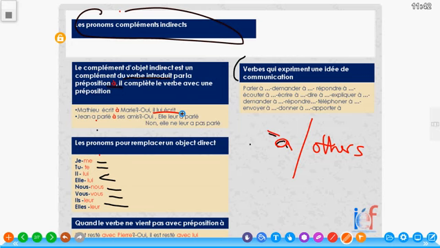Donc, this is now the end of the class today. I hope you will now be able to complement verbs. You'll be able to express and then relieve yourself of having to repeat names in an expression.